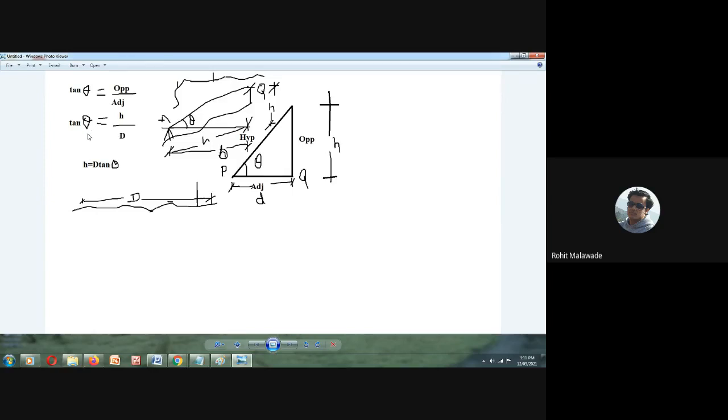If we want to determine the difference in height between the two points, how can we determine it? By using trigonometry. Tan theta is equal to h divided by d, where h is the opposite and d is the adjacent. So h is equal to d tan theta. We are going to use it. Is it clear?